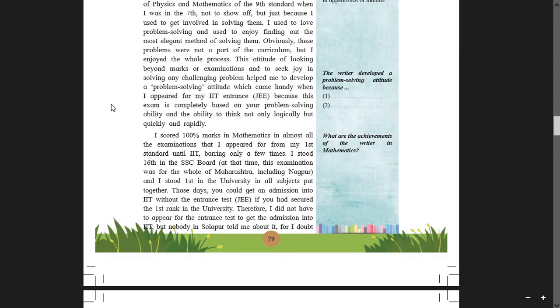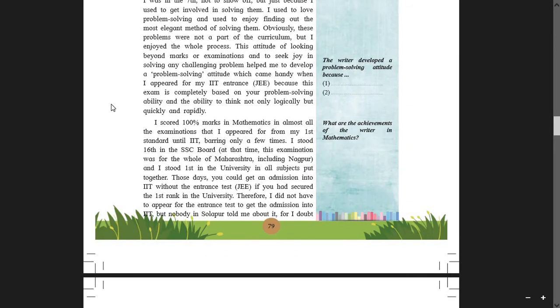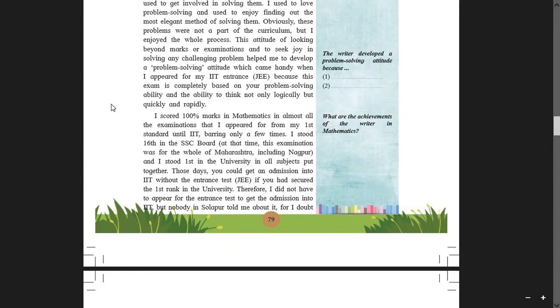I scored 100 marks in mathematics in almost all the examinations that I appeared for from my first standard until IIT. Now students, when it came to Achyut Godbole to appear for the IIT exam, he found those exams very tough, challenging. And then he thought that yes, since childhood he was very much used to dealing with challenging questions. And these challenging questions helped him to become a person having a problem solving attitude.